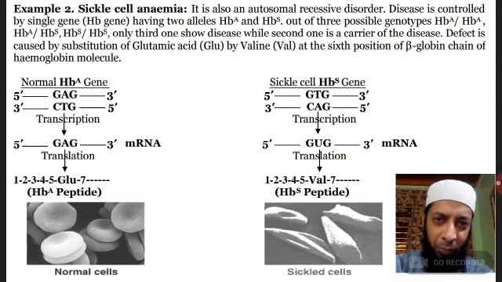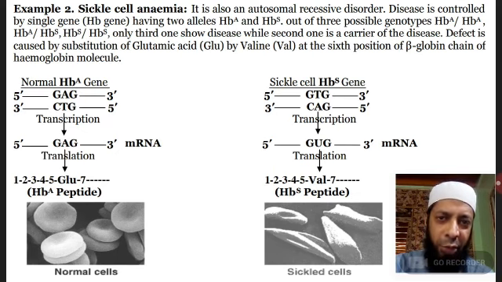molecule. Hemoglobin molecule consists of two chains. One is called alpha chain and second is beta chain. In case of both normal as well as defective gene, alpha chain remains the same, but it's only the beta chain and only at the sixth position, glutamic acid, that is an amino acid, is substituted by valine.